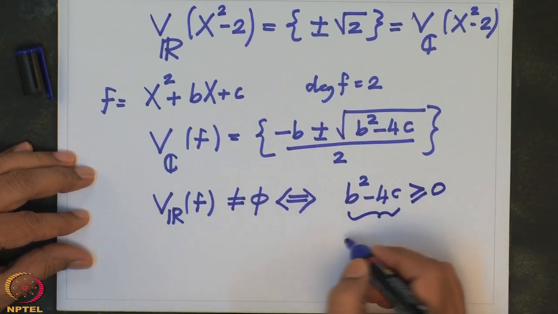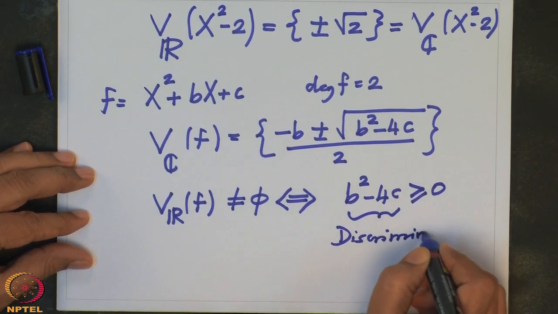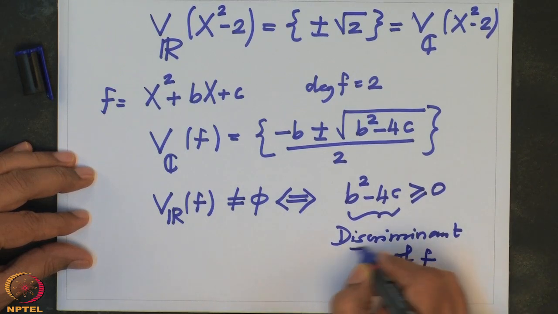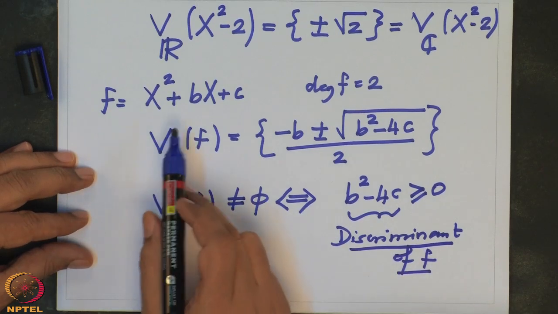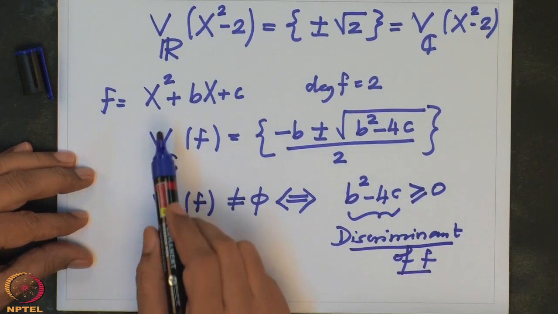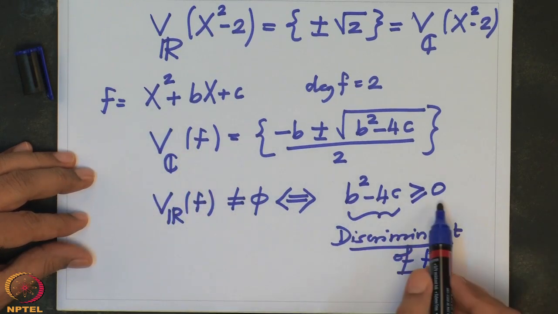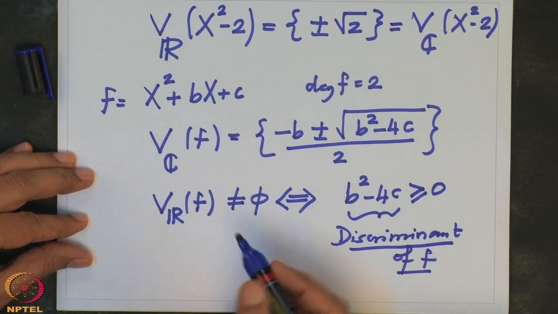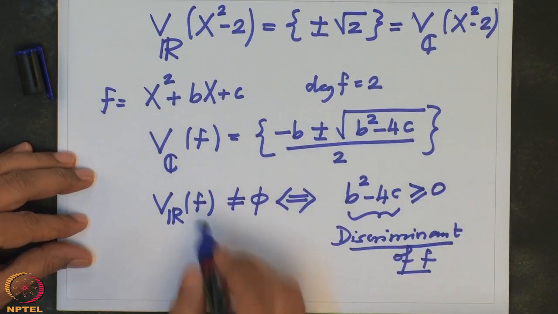This is called the discriminant of f. As you see, there is nothing special about defining the discriminant of a degree 2 polynomial. I will soon define the discriminant of an arbitrary polynomial. When the discriminant is non-negative, it has a real solution, and in fact both are real solutions. So, in this case also there are two solutions in general.